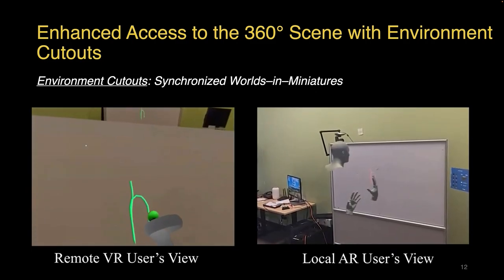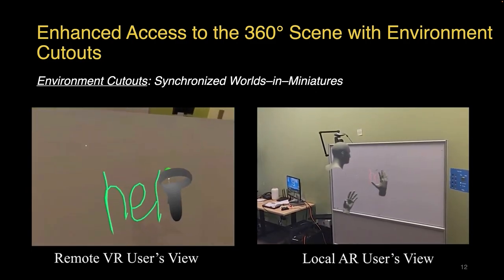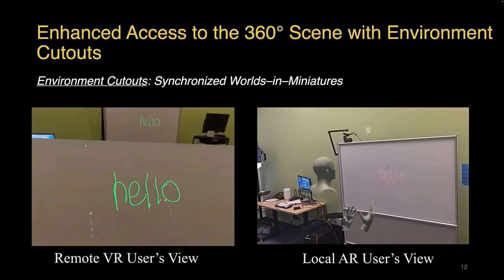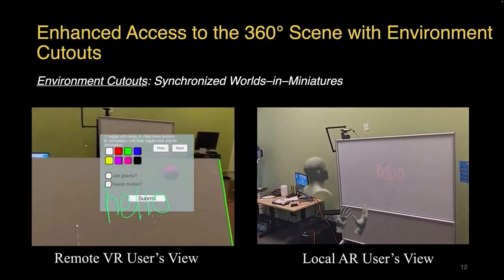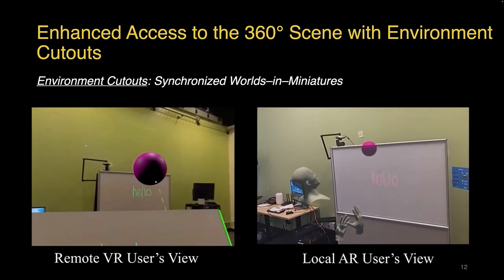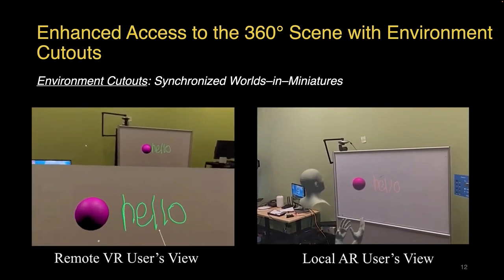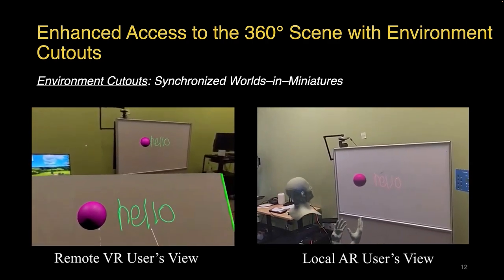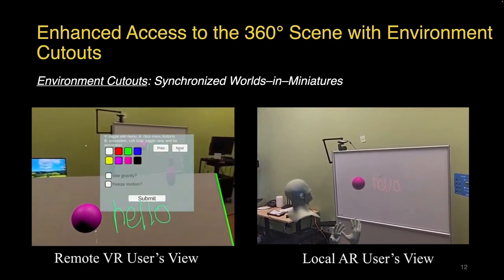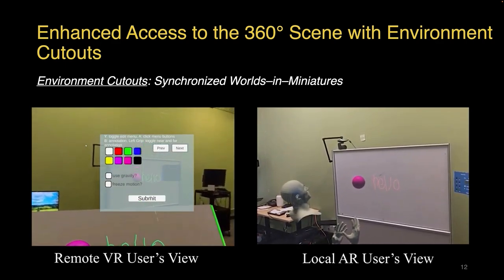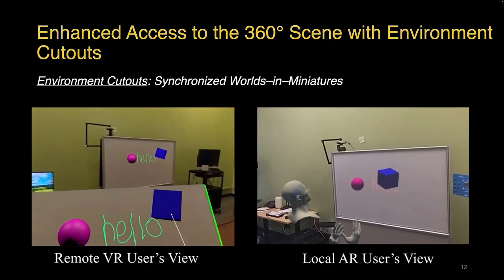The environment cutouts function as synchronized worlds in miniature. The manipulations on these components are synchronized to the original scene in VR and the physical environment at host side. For example, here you can see as the VR user annotates and moves objects on the whiteboard cutout, the annotations and the virtual objects show up in the original whiteboard in the VR world, as well as the local physical world.